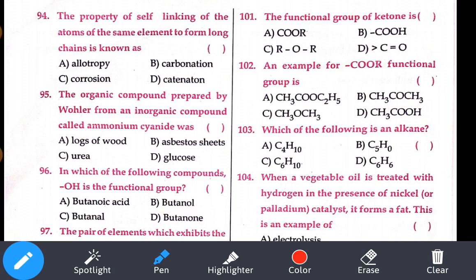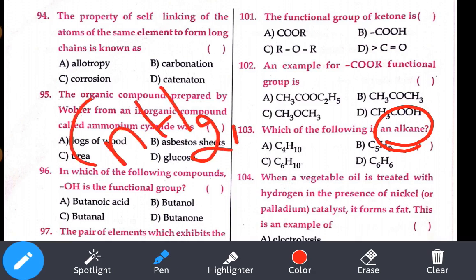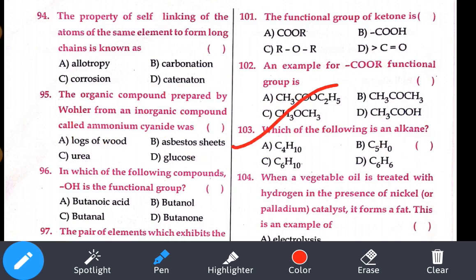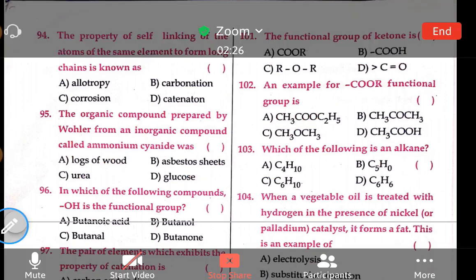Next, which of the following is an alkane? The alkane general formula is CnH2n plus 2. So let's see it. 4 is there in option number 1: 4 twos are 8, 8 plus 2 is 10. That is correct. The first option itself is correct, option number 1. Okay, let's see the 104th question.